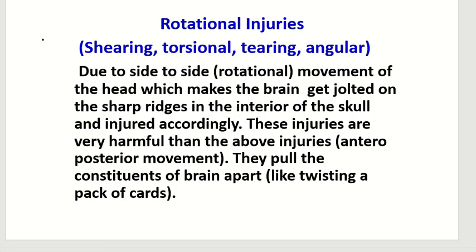Then rotational injuries, also called shearing, torsional, tearing, angular. Due to side rotational movement of the head, the brain gets jolted on the sharp ridges in the interior of the skull and is injured accordingly. These injuries are more harmful than the above injuries, anteroposterior movement. They pull the constituents of brain apart like twisting a pack of cards.